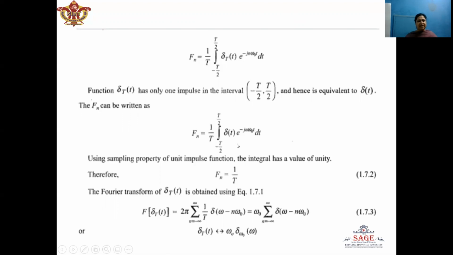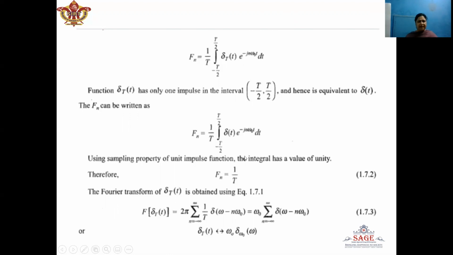Now we can see that this impulse function is located at small t equal to 0. Therefore, this exponential will be evaluated at t equal to 0. If I consider e to the power minus j n omega naught and take t as 0, it will be e raised to power 0, which gives the value 1.